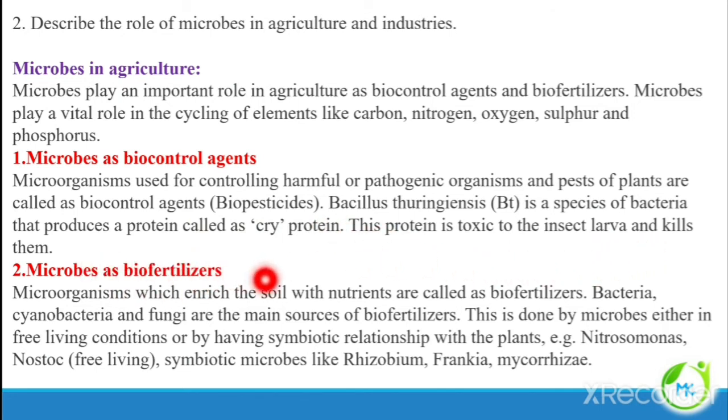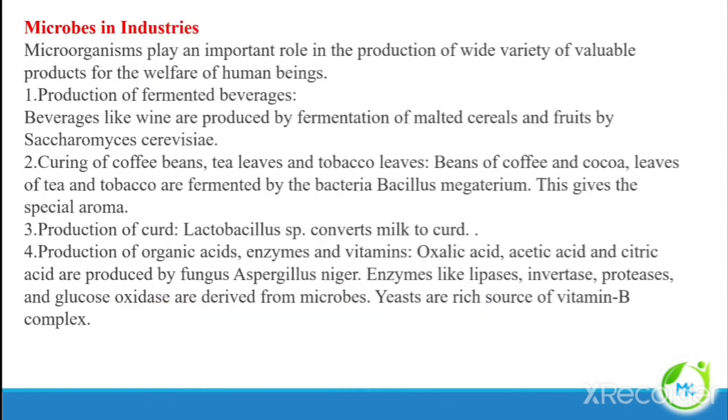And microbes as biofertilizer. The microorganisms can enrich the soil with nutrients, so they are referred to as biofertilizers. Bacteria, cyanobacteria and fungi are the main sources of biofertilizer. And this is done by microbes either in free living condition, so they can exist freely in the soil, and also they can have symbiotic association with the plants. Examples for free living nitrogen fixers: Nitrosomonas, Nostoc; and symbiotic nitrogen fixers: Rhizobium, Frankia and Mycorrhizae.